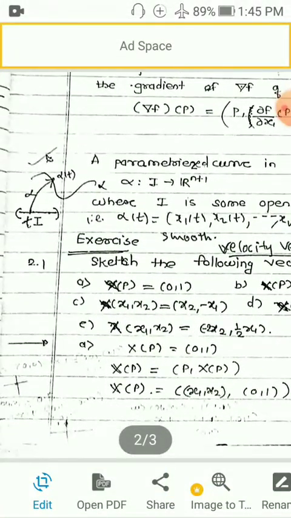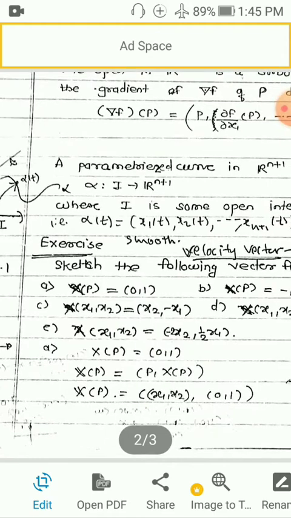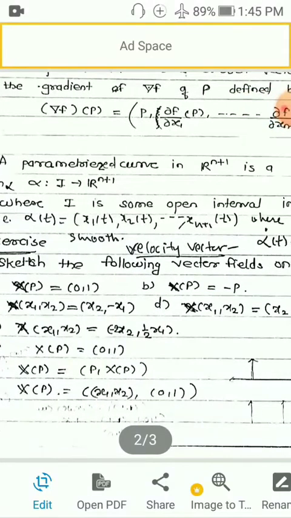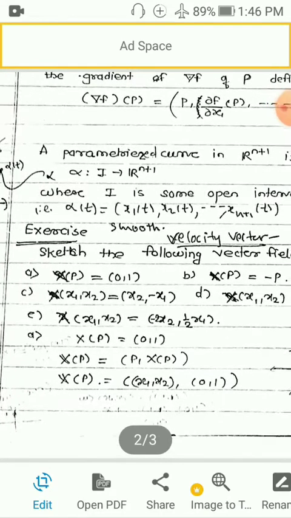Now, this next definition is also important, all these definitions are important. Now we want to define a curve in R^(n+1). You are familiar with a curve in R^2. Examples are a circle, which is a closed curve in R^2. Ellipse, parabola, hyperbola, they are all curves in R^2. Similarly, there are curves in space, in R^3.